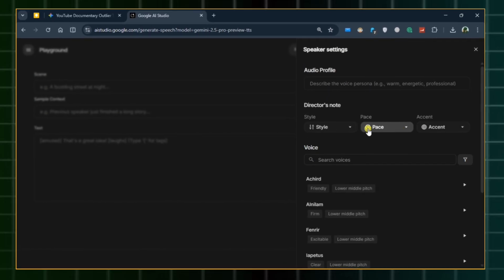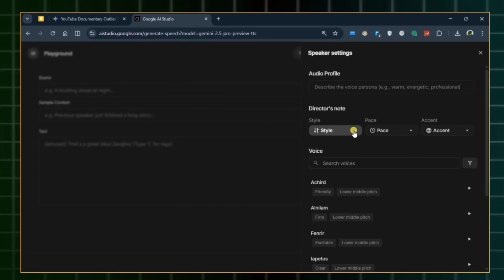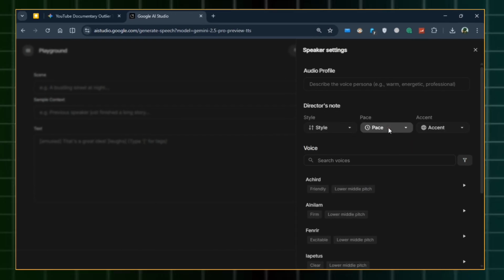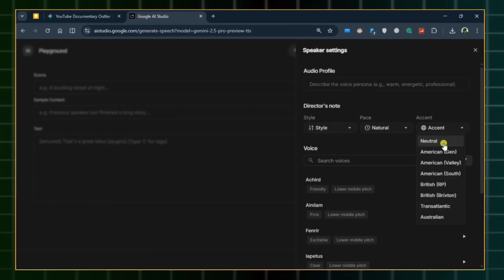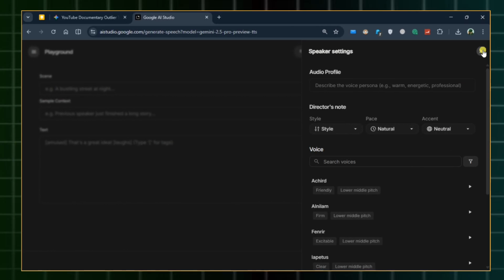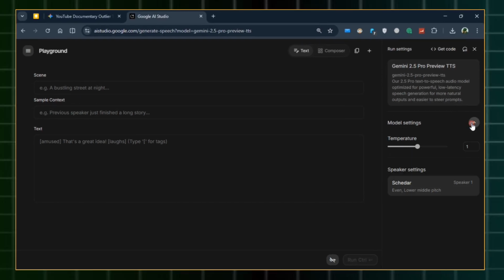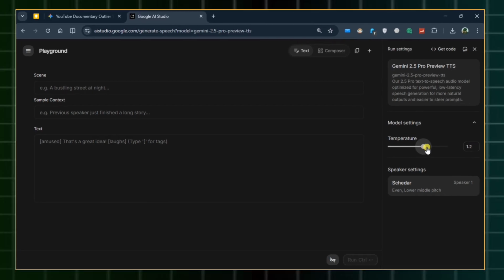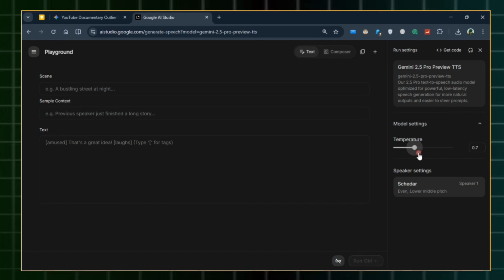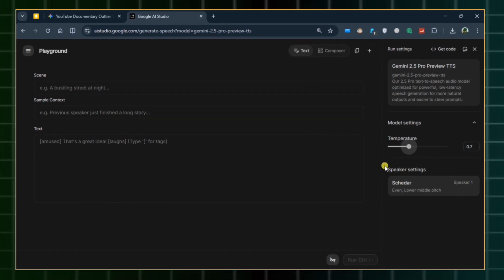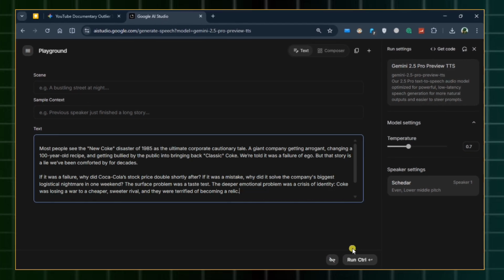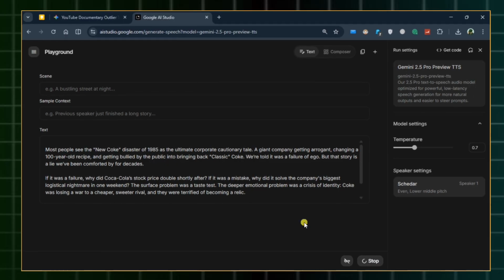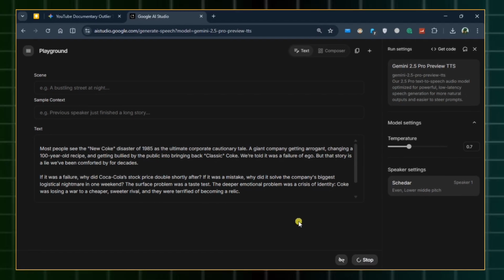Now to the technical settings. Do not choose anyone here. Keep the pacing at natural and the accent at neutral. Let's now close this window. But here is the real thing, the temperature. Most people think higher temperature with Gemini 2.5 Pro Preview means better voice quality. It doesn't. The sweet spot is between 0.7 and 0.9 for this specific model. Finally, paste your script and hit generate. And in about a minute, your professional narration is ready.